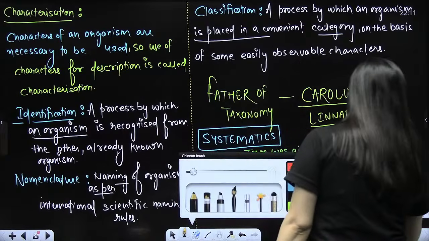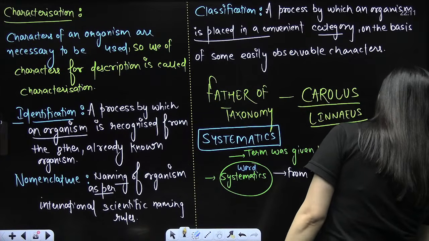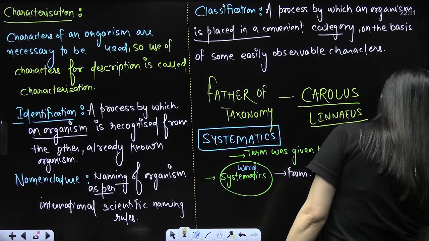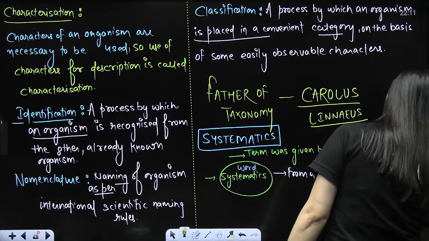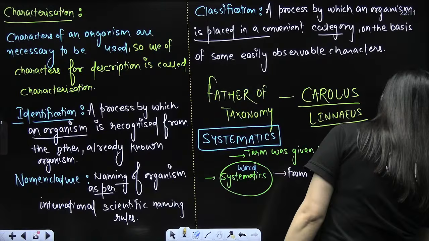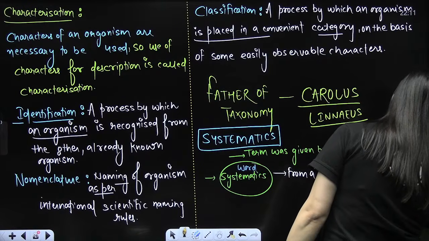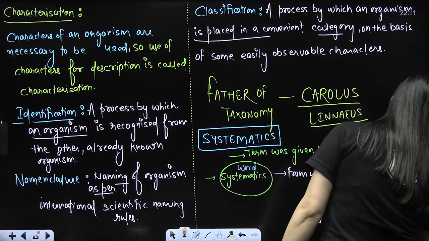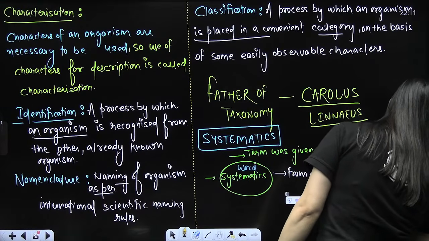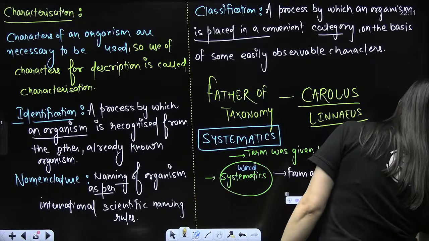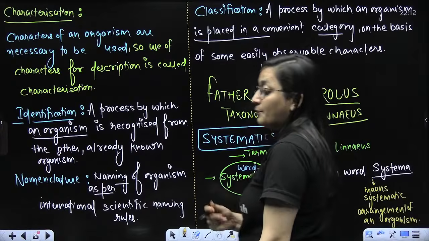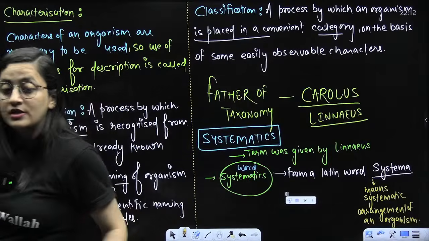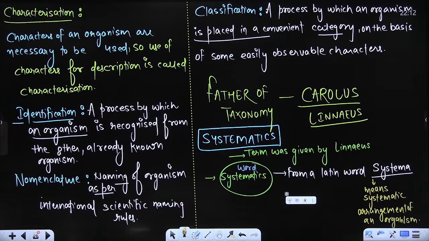Is that clear? So it means systematic arrangement of an organism. Is that clear? Hello, good morning, wake up. So it means systematic arrangement of an organism. Properly, in a systematic way, you are putting an organism, right? So now we will discuss what exactly is this systematic.